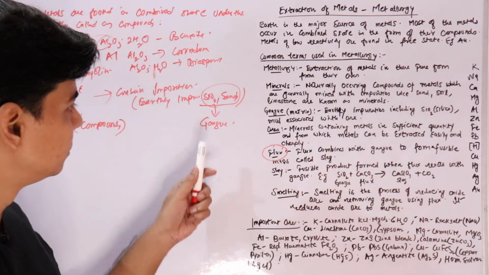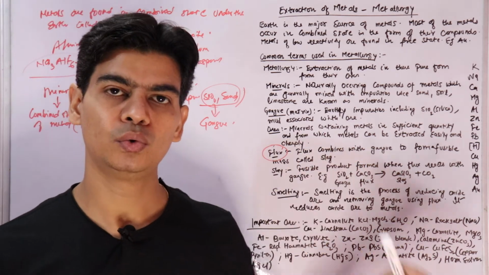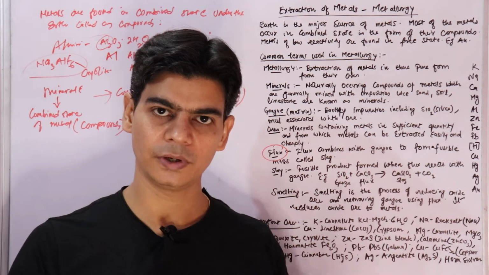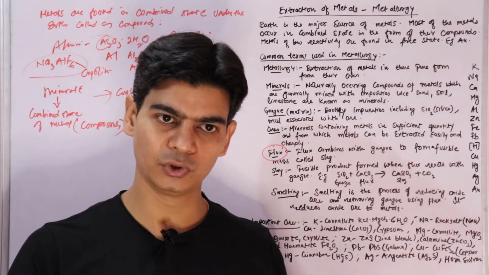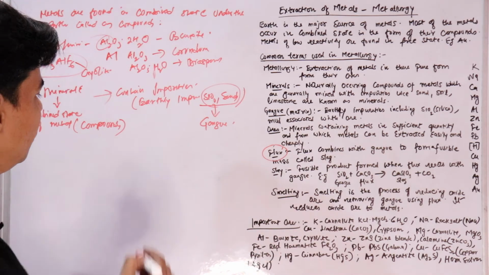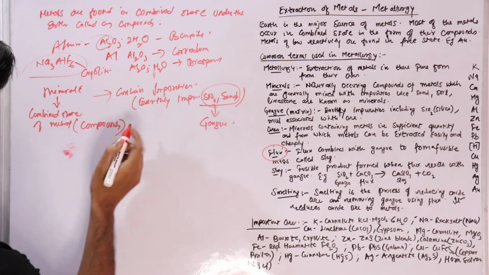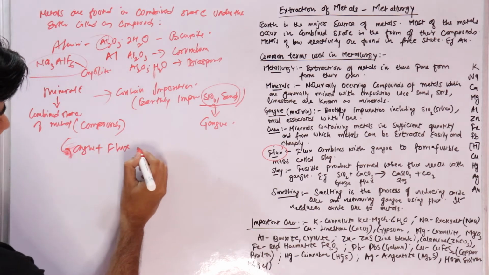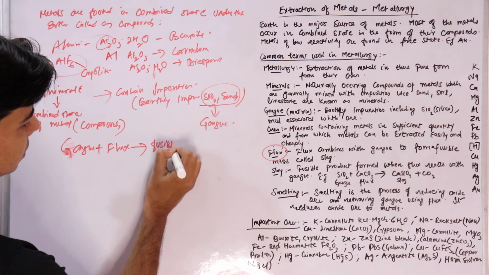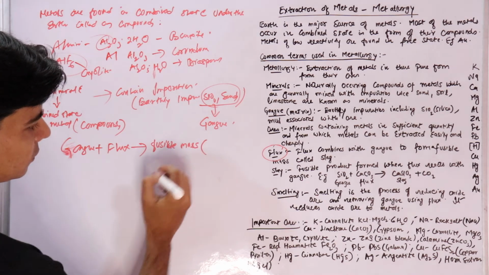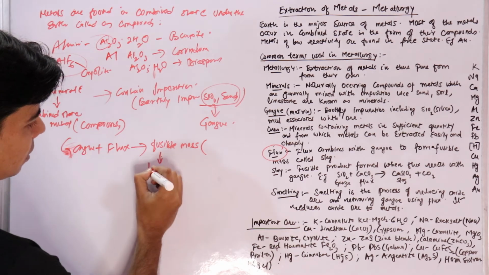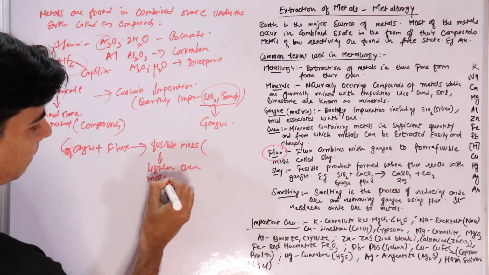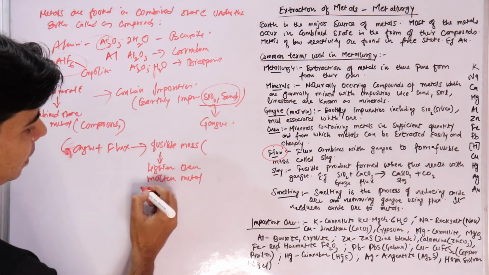So when flux is added to gangue, it will give you a fusible mass which is lighter than the molten metal in the furnace where you are doing this process, and comes to the surface.